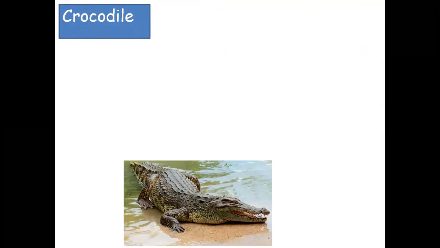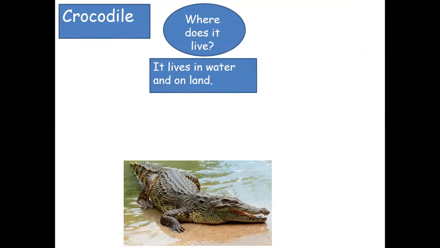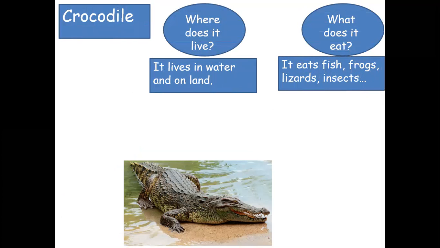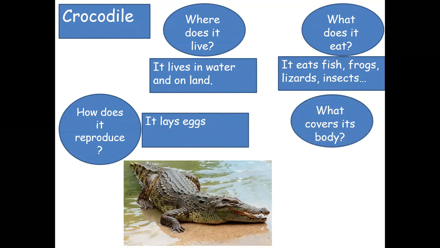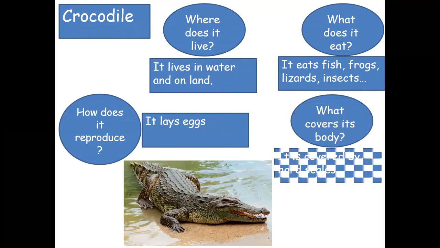Now we want to talk about the crocodile. Where does it live? It lives in water and on land. What does it eat? It eats fish, frogs, lizards, insects. How does it reproduce? It reproduces by laying eggs. And what covers its body? It is covered by hard scales.